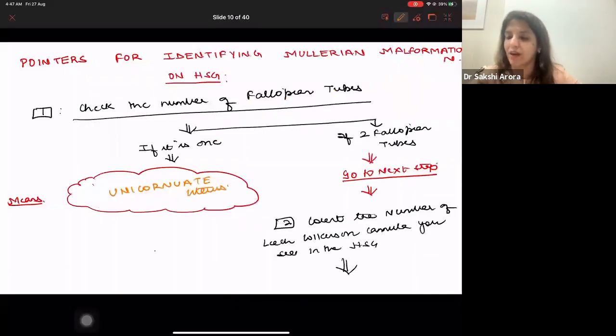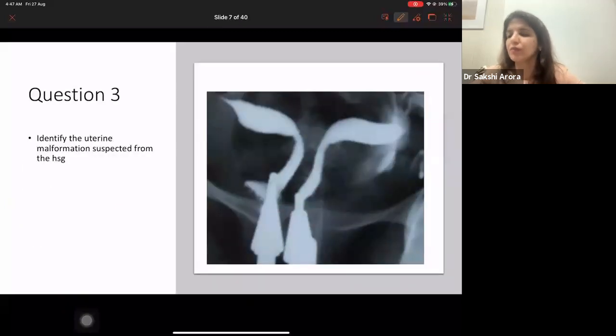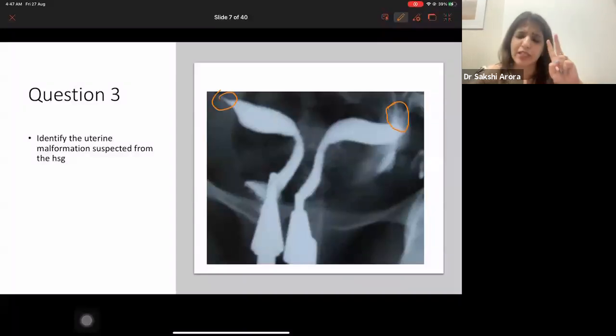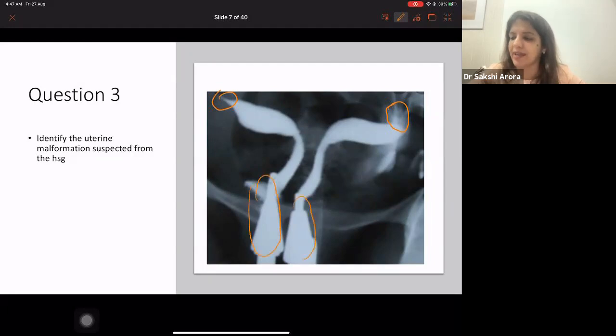So with this background, I want you to look at this image. Now, in this image, what are you seeing? You are seeing this is one fallopian tube. Over here, this is the other fallopian tube. So I'm getting 2 fallopian tubes. Next thing I have to look at is how many Leach-Wilkinson cannulas. So you are getting 1 cannula and 2 cannulas. The only condition in which you get 2 cannulas is uterus didelphus.